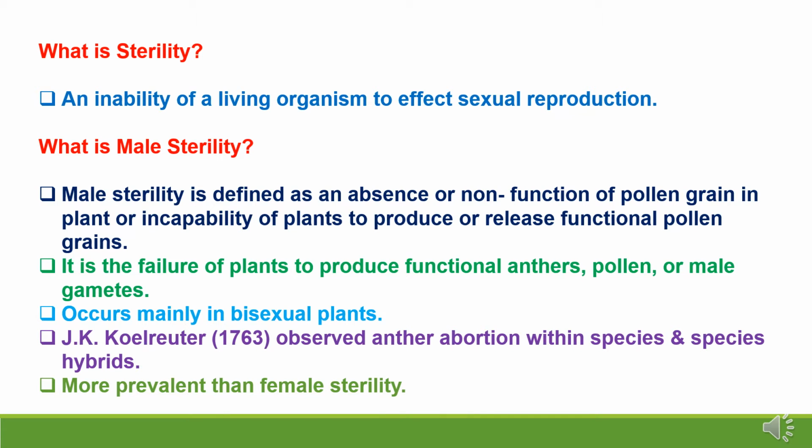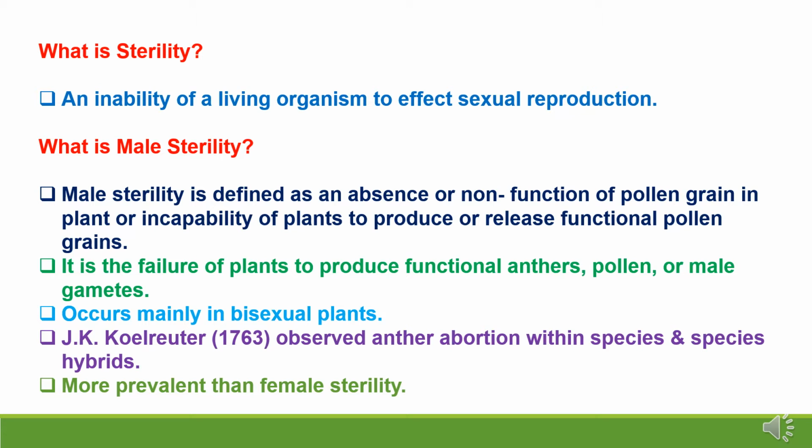Let's understand what is sterility. Sterility refers to an inability of a living organism to effect sexual reproduction. And what is male sterility? Male sterility is defined as an absence or non-function of pollen grains in a plant, or incapability of plants to produce or release functional pollen grains.